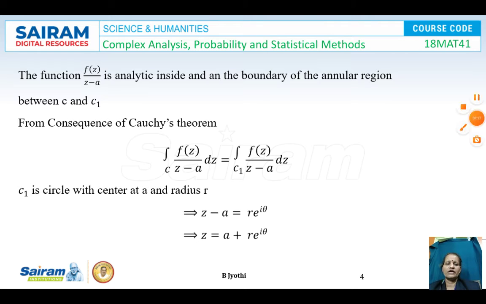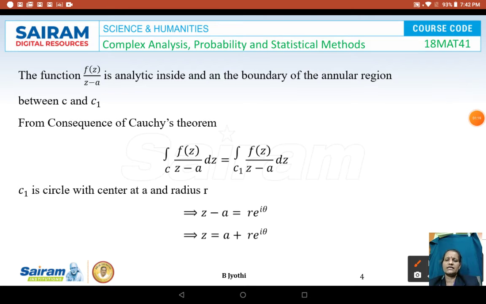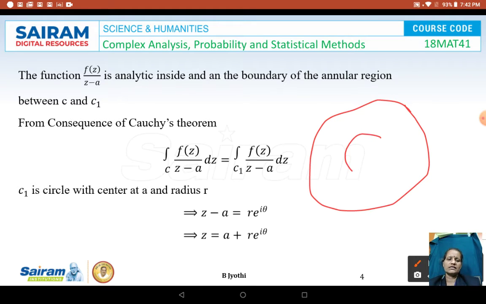The function f of z by z minus A is analytic inside and on the boundary of the annular region. I have already explained in the previous video what the annular region is. If there is a circle C1 inside another curve C, then the annular region is the region bounded between the two curves.